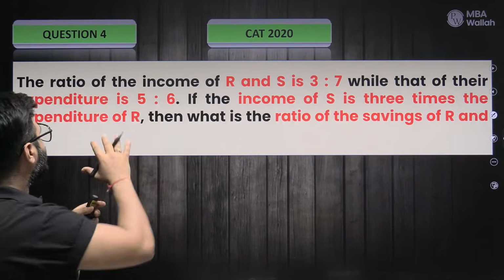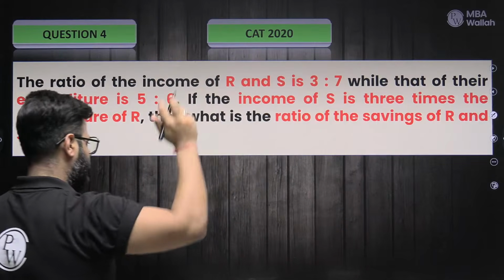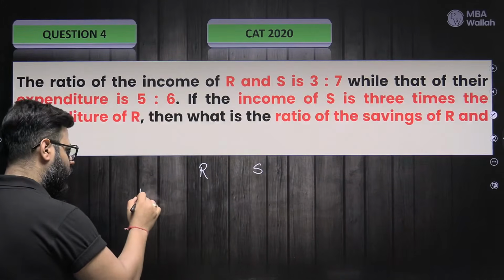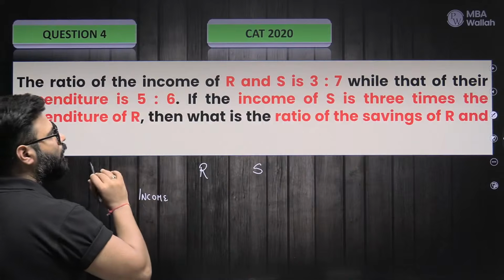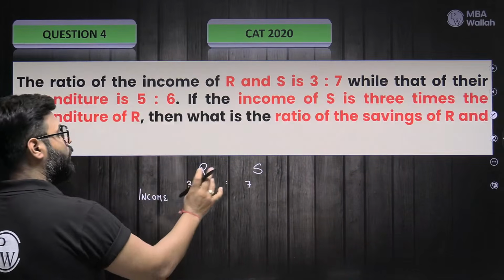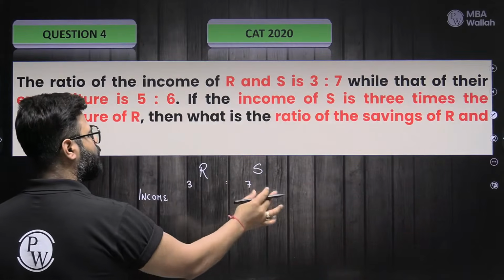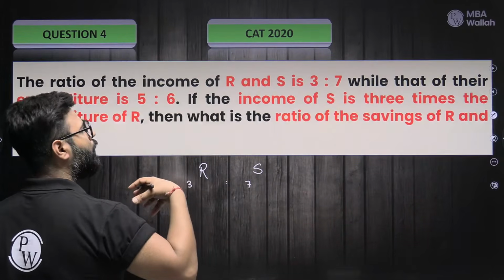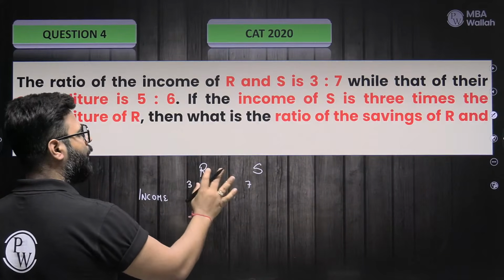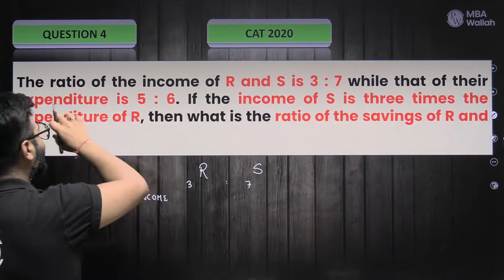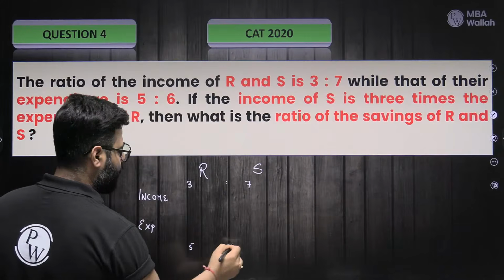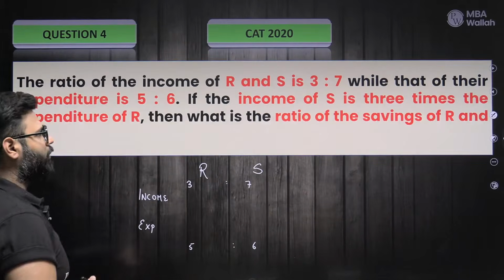See, the ratio of the income of R and S is 3 to 7. So we have a guy R and a guy S, and what we know is the ratio of their income. This guy is 3, this guy is 7. I'm not assuming 3 and 7 as their numbers, neither 3x or 7x. I'm just writing it for my reference, my memory that they were 3 to 7, while that of their expenditure is 5 to 6. Again, I wrote it for my reference.